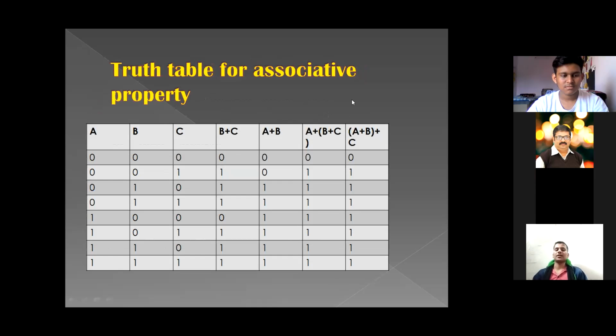The associative law can be proved with two methods. One was given in the earlier slides and the second is by the truth table. Truth table for the associative properties. I have taken the three variables a, b and c, and you can see the values. After that I have added the variables b plus c and a plus b, and the result of a plus (b plus c) should be equal to (a plus b) plus c. If they are equal, the associative property of Boolean algebra is verified. You can see all the results are equal, thus it's been verified.